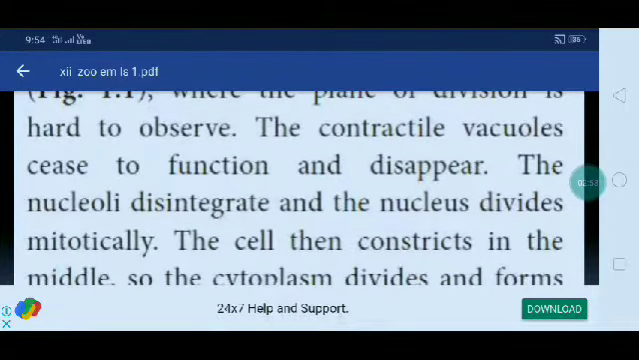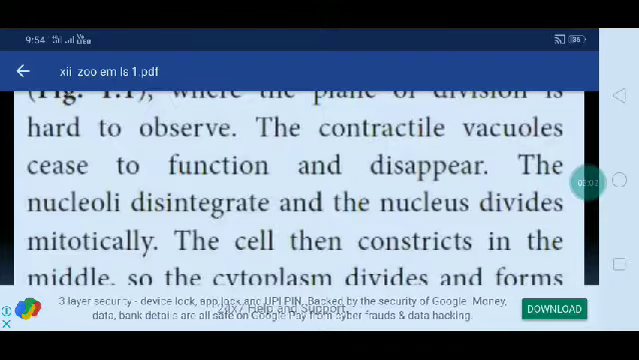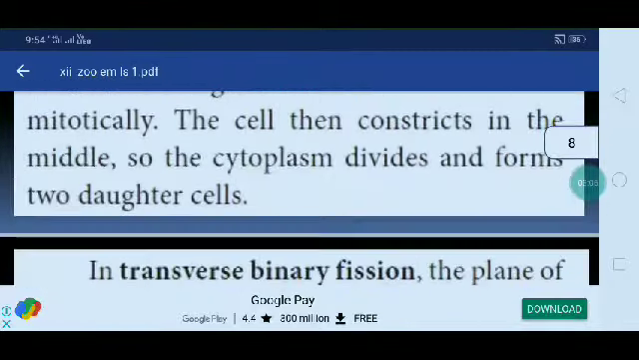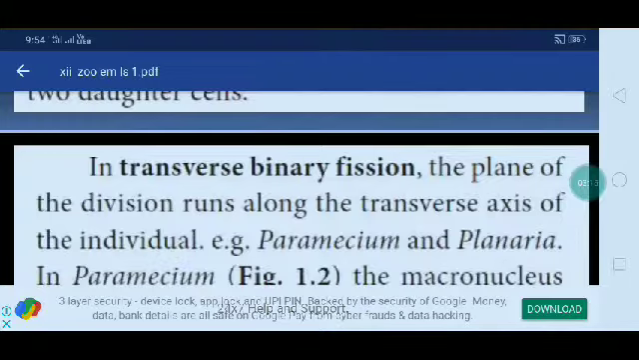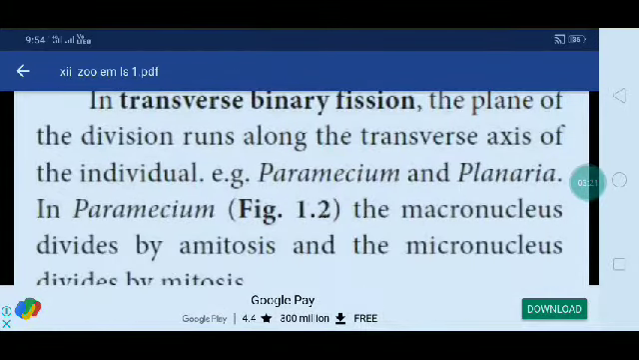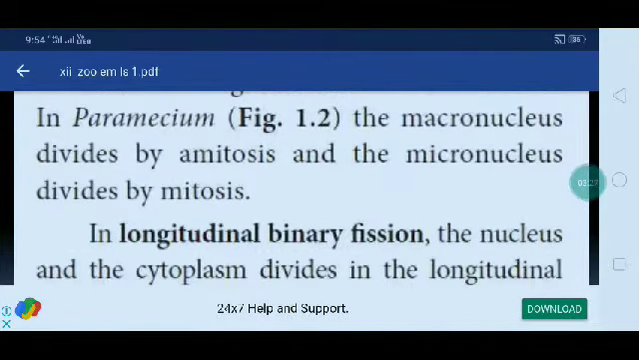The contractile vacuole ceases to function and disappears. The nucleus divides mitotically. The cell then contracts in the middle, so the cytoplasm divides and forms two daughter cells. The next one is transverse binary fission. The plan of division runs along the transverse axis of the individual, as in Paramecium and Planaria. Here in Paramecium, the macronucleus divides by amitosis and the micronucleus divides by mitosis.